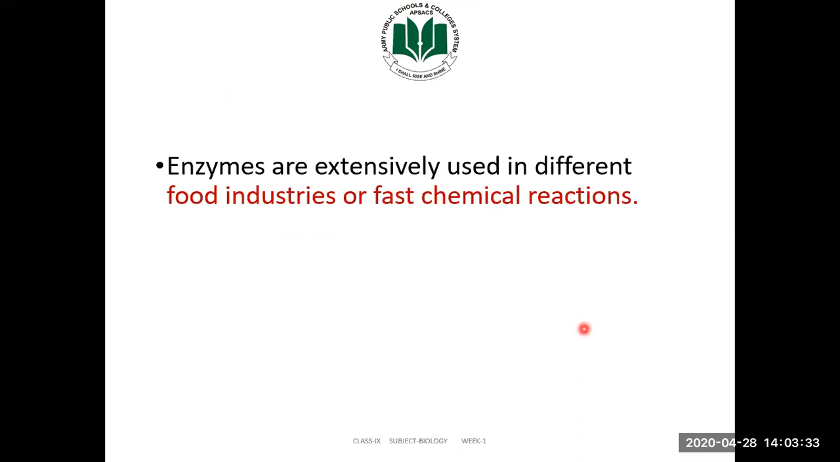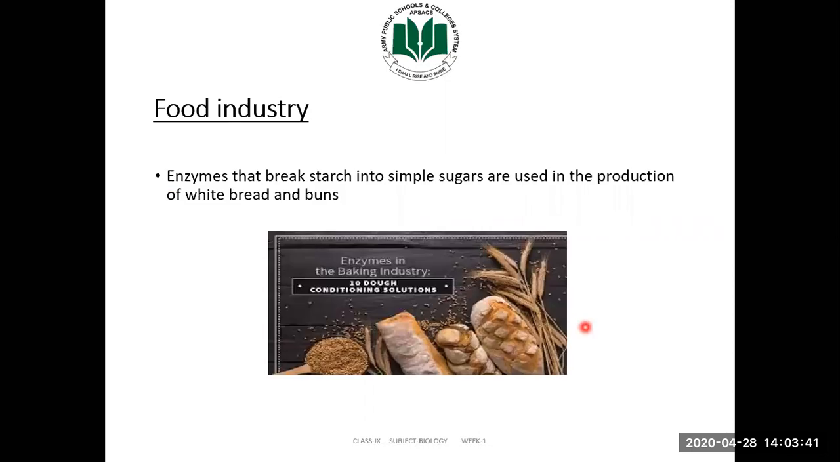As we know, enzymes are extensively used in different food industries for fast chemical reactions. First of all, we will have a look at the food industry, how enzymes are used in the food industry, in what processes they are being used, and what is the exact mechanism through which different products are made in the food industry.